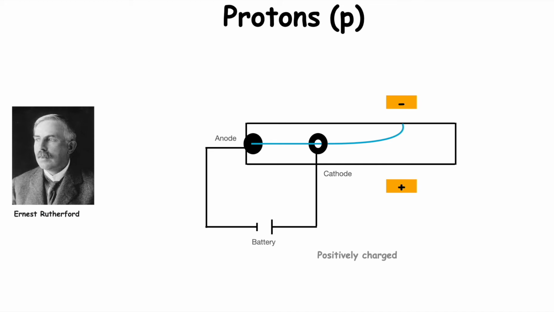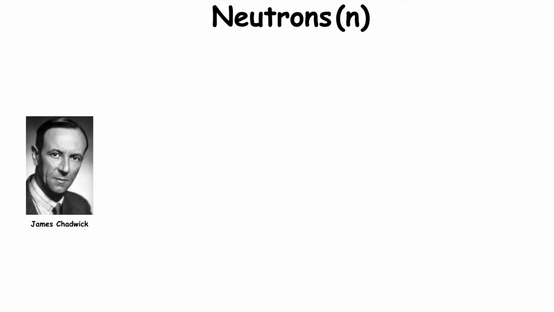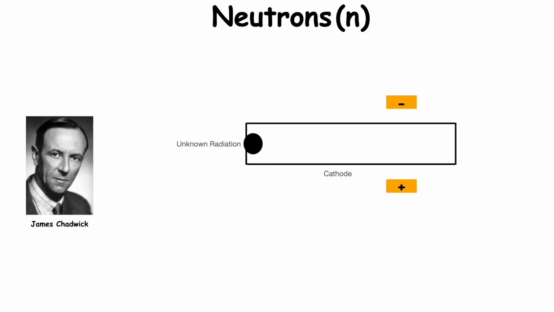The last subatomic particle discovered was the neutron. It was discovered by James Chadwick using the alpha particle experiment. What he did was keep an unknown radiation emitter and place a negatively and a positively charged plate on opposite sides of the tube. When he passed the rays, he saw that these rays were attracted by neither the negative plate nor the positive plate. So he understood that these particles are neutrally charged and named them neutrons.